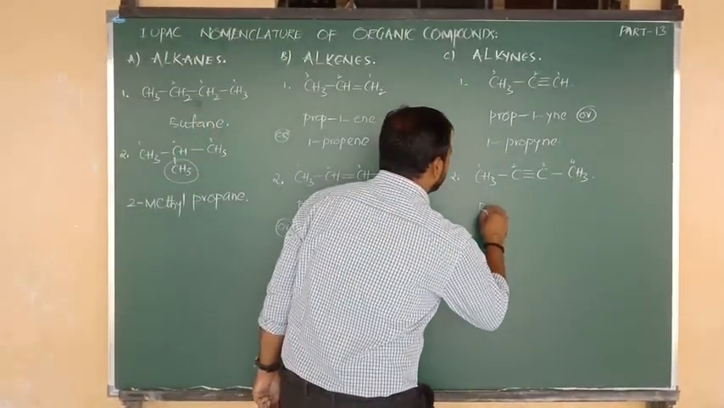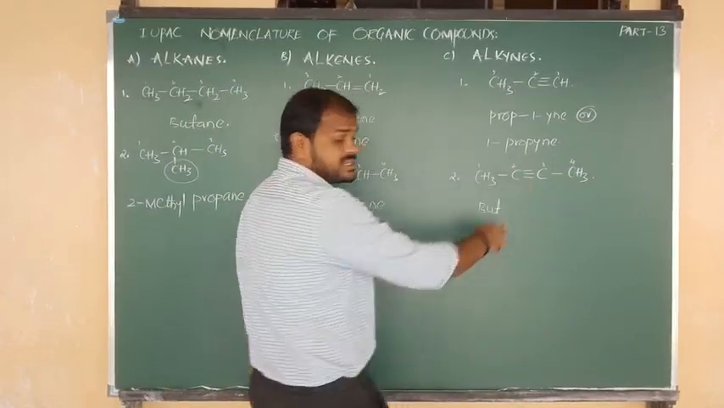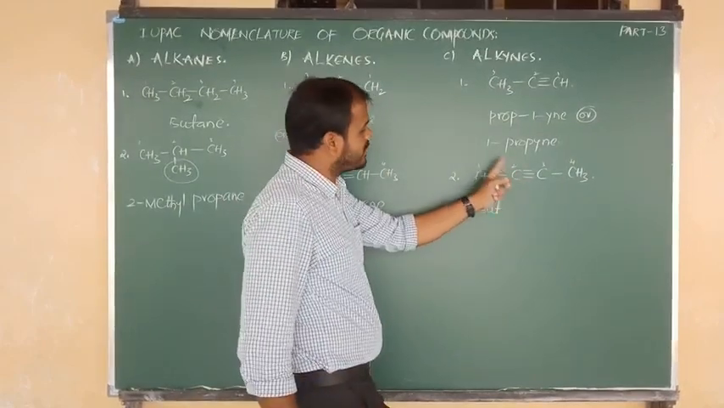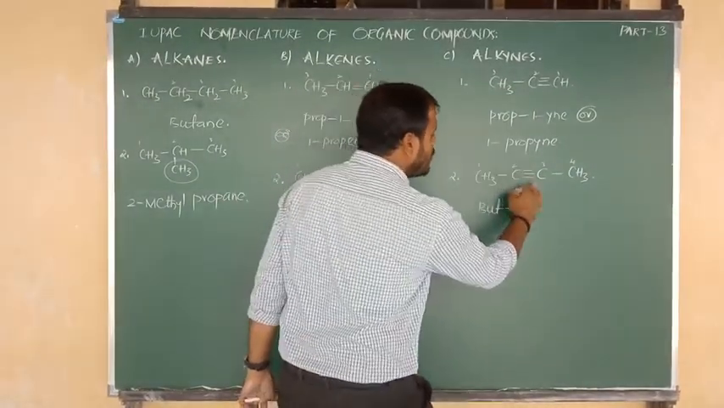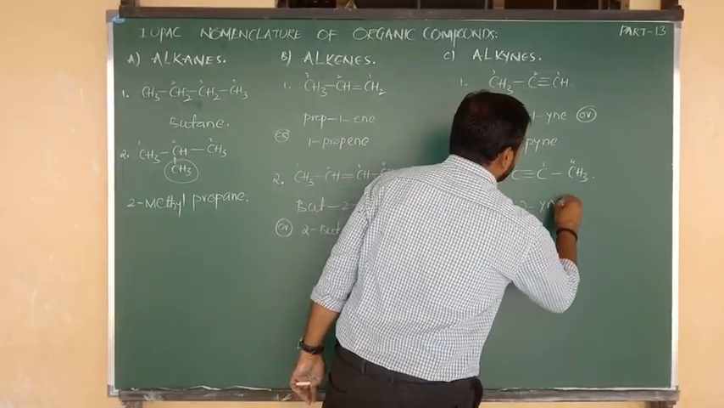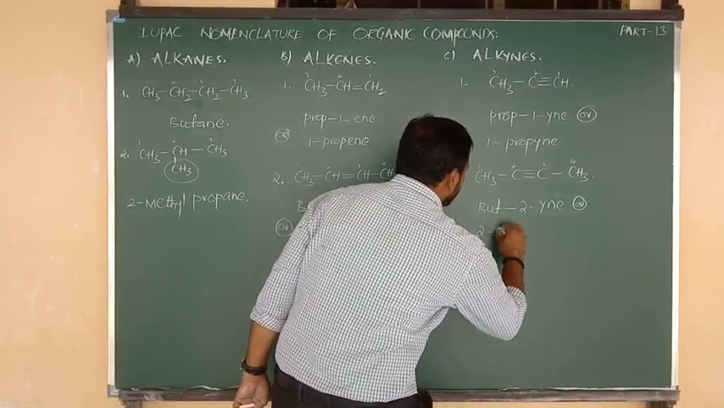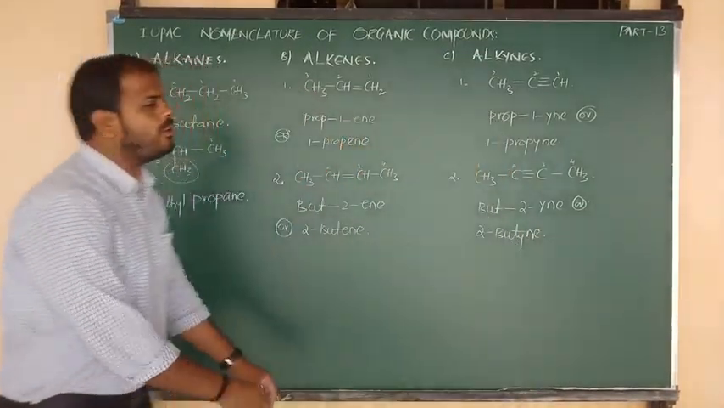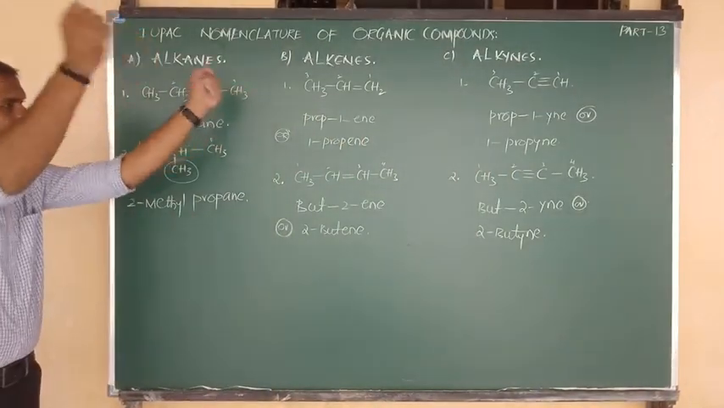Directly the root word is nothing but but. And here the triple bond gives yne. Yne is present after the second carbon, so we can say but-2-yne. And shortly, the IUPAC name of this compound is called 2-butyne. What is the IUPAC name of this compound? 2-butyne. Okay? Yeah, very good.